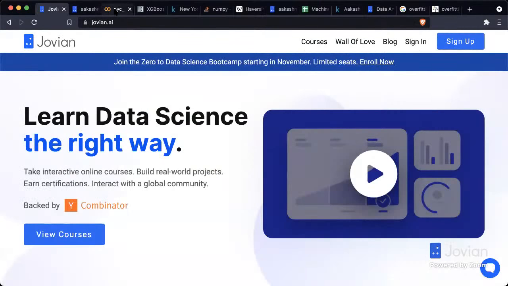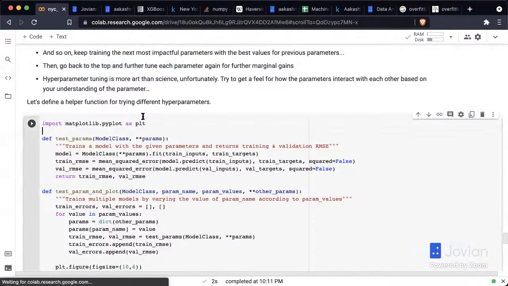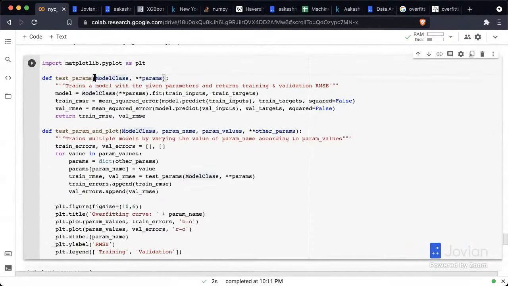And what we've done here for you is created a couple of functions. One called test params, which takes a model class and a set of parameters, and then trains the model with the given parameters and returns the training and validation RMSE.